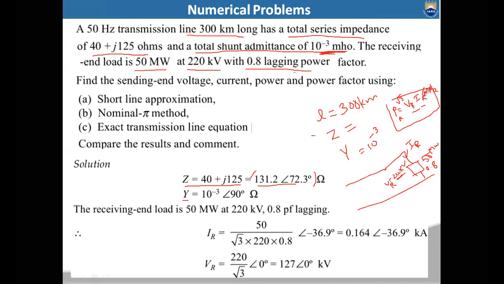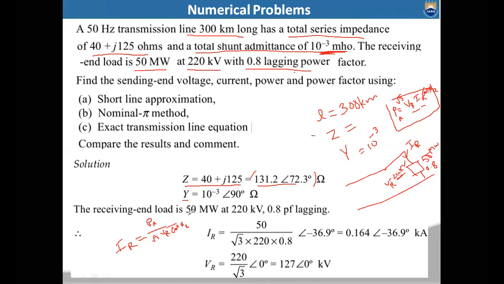From this, you can calculate IR equal to PR divided by √3 into VR into cos phi r. You know all the parameters.